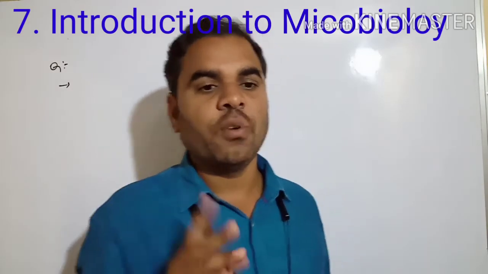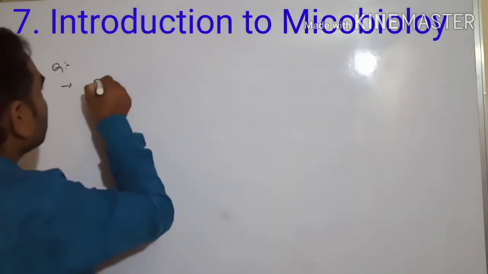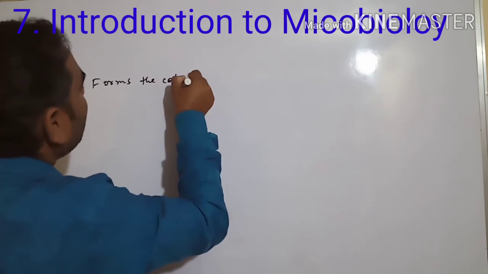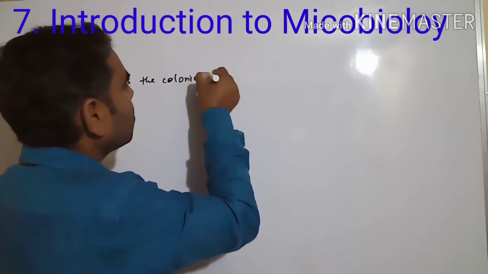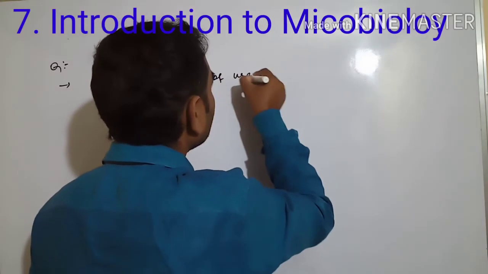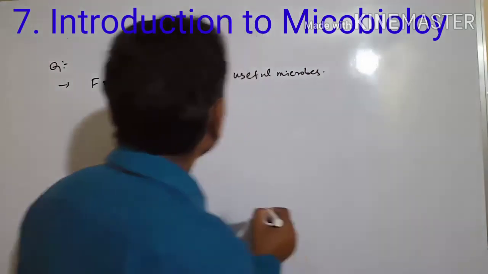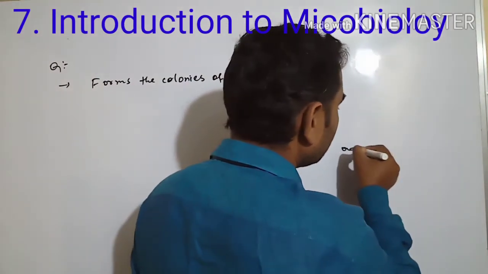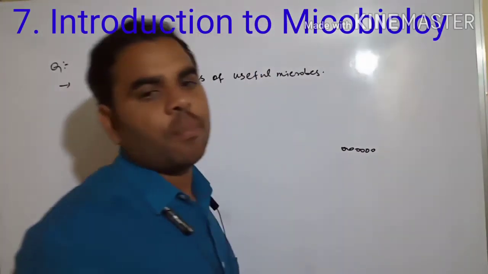See, the answer: form the colonies of useful microbes. You have to see in your book. Forms the colonies of useful microbes. So it is forming colonies, a number of microbes. We are calling these the colonies of microbes.